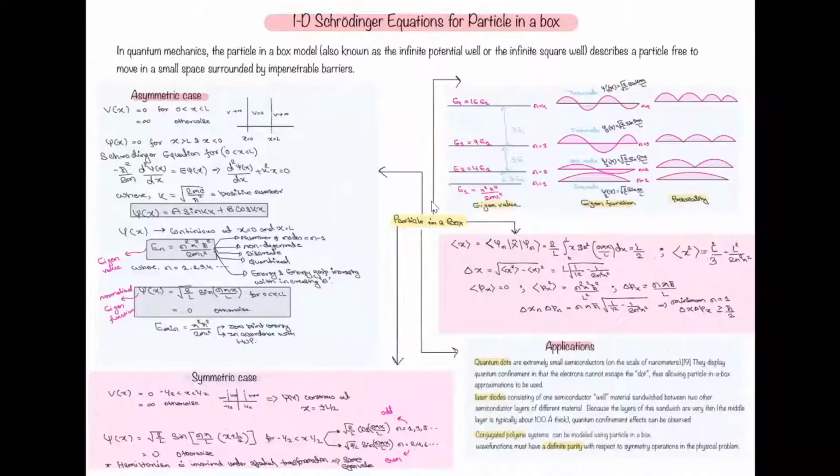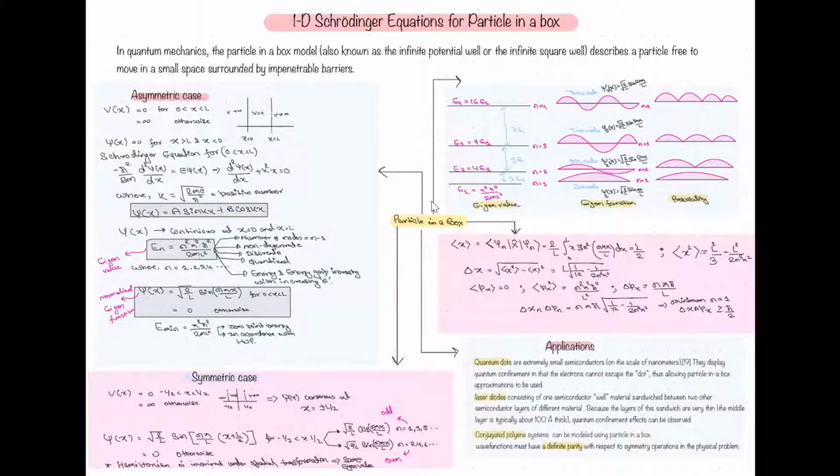The next topic is the 1D Schrodinger equation of a particle in a box. What is a box? It is an infinite well or infinite square well.